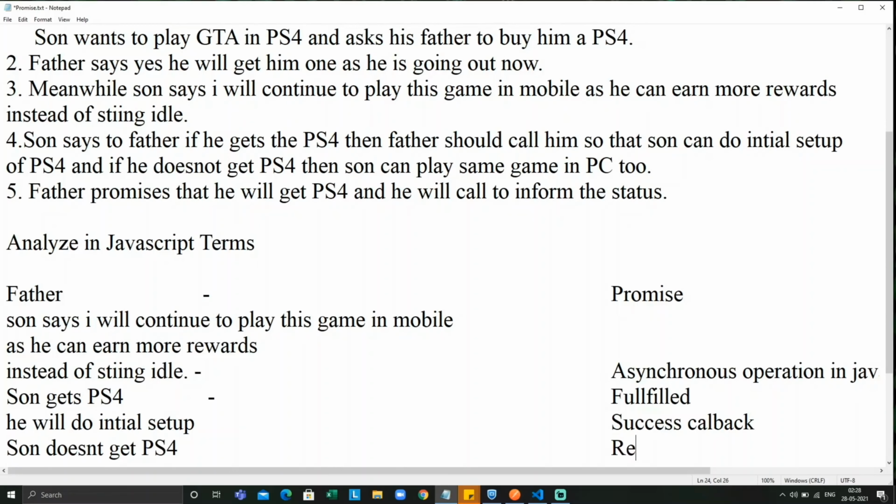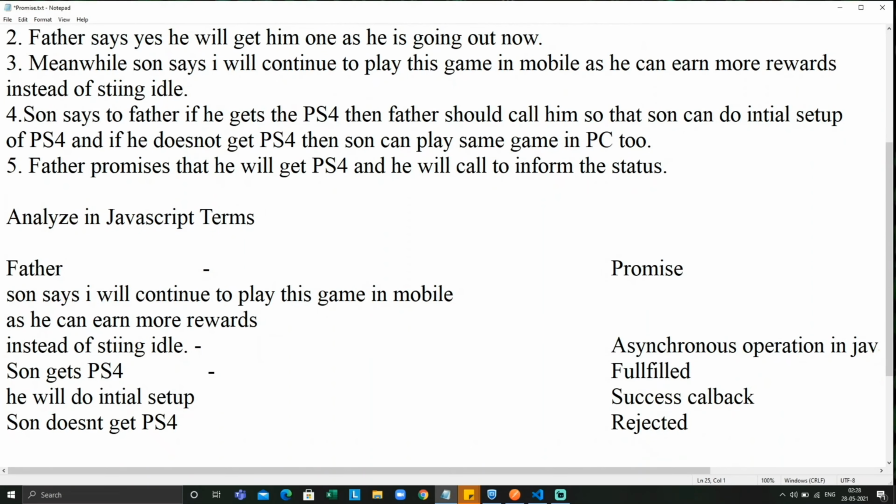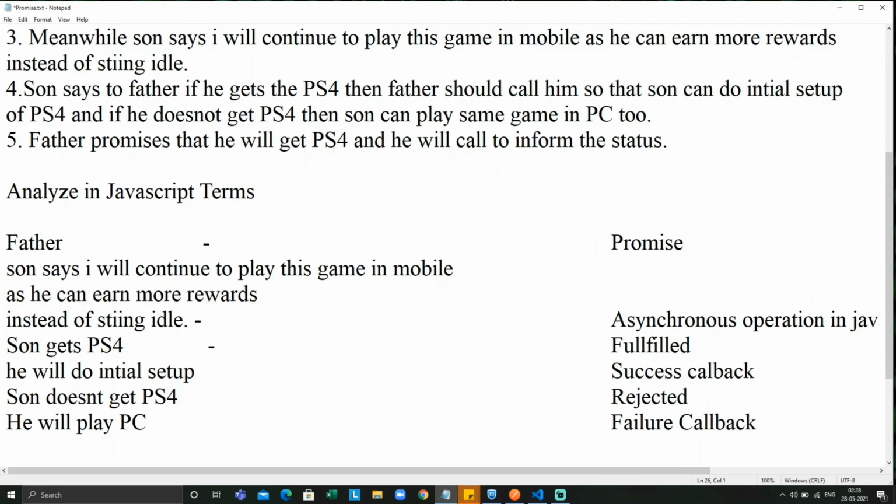Sun doesn't get a PS4. This is just a rejection function in JavaScript. The other scenario is he'll play a PC game. What happens when he gets rejected for a PS4? He's just playing a PC game. That is nothing but a failure callback function.